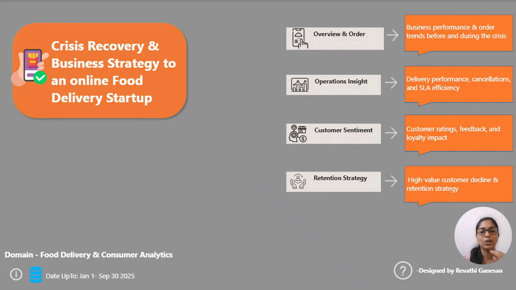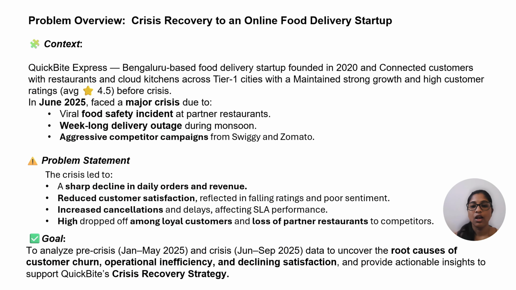So let's look at the business overview and the problem statement to understand what went wrong and what we are trying to solve through this project. QuickBite Express is a Bangalore-based food delivery startup founded in 2020. It connected customers with nearby restaurants and cloud kitchens across Tier 1 and Tier 2 cities, maintaining good revenue and a high customer rating before the crisis.